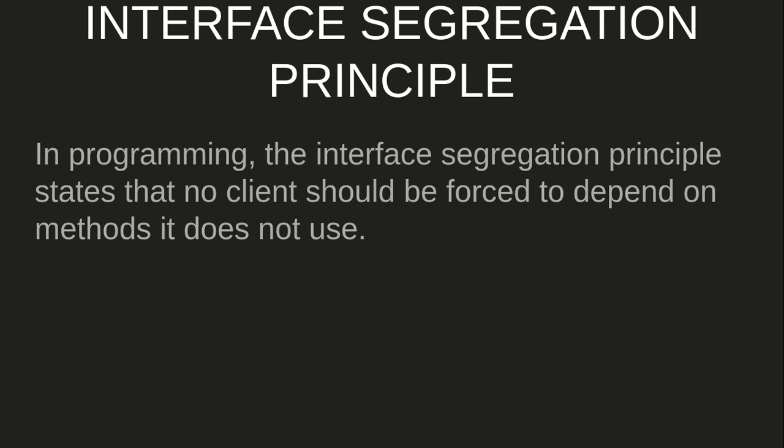By name, it is segregation, so you should divide those interfaces into multiple interfaces and make sure that all the child classes only implement those interfaces for which the parent-child behavior is completely valid. That is, each and every behavior present in the interface should be valid for the implementing child class.